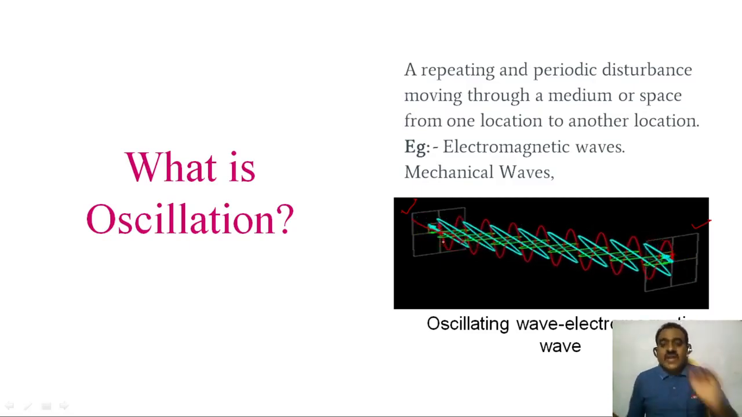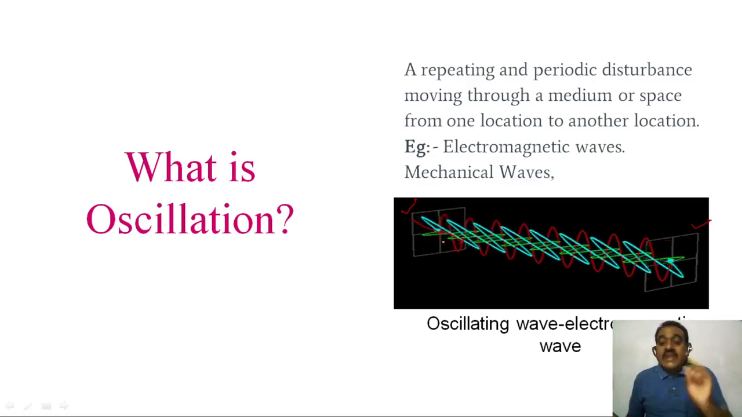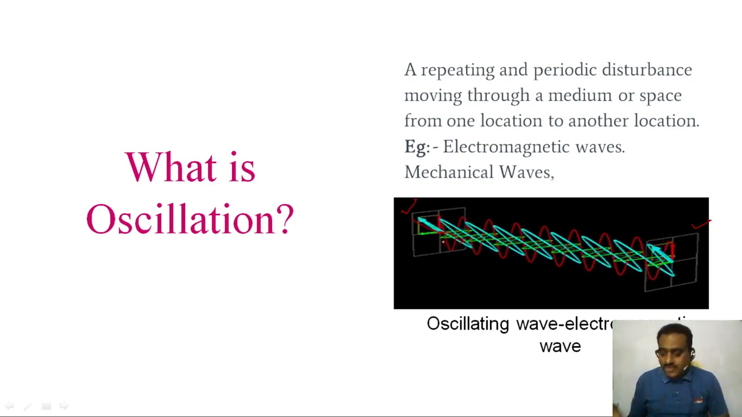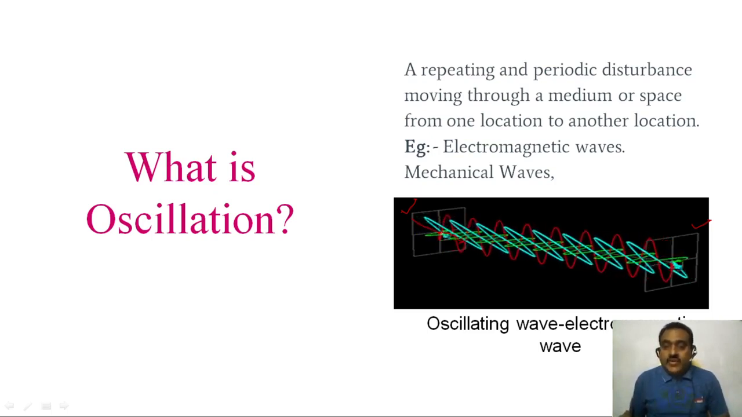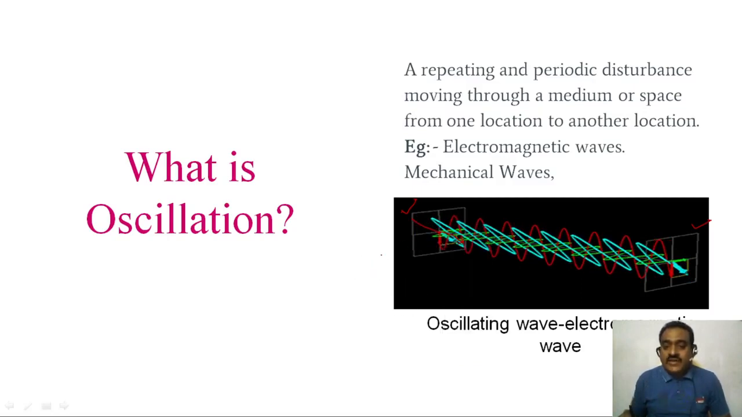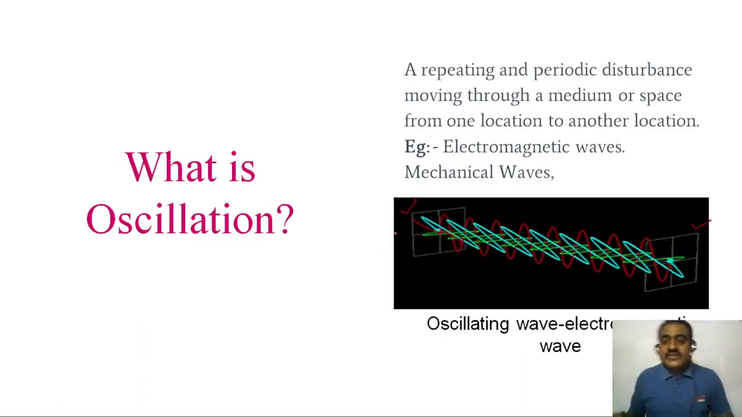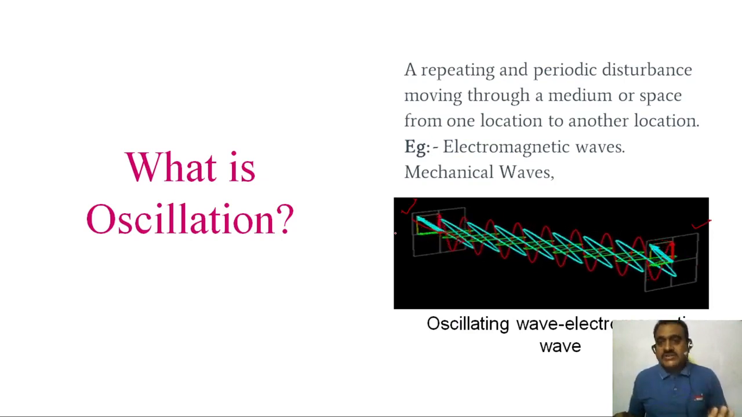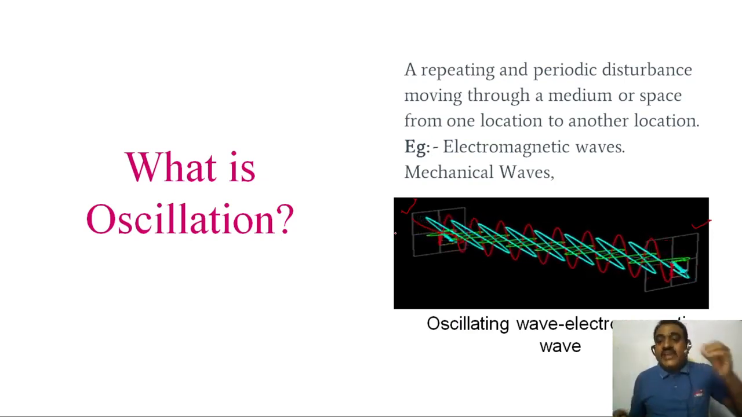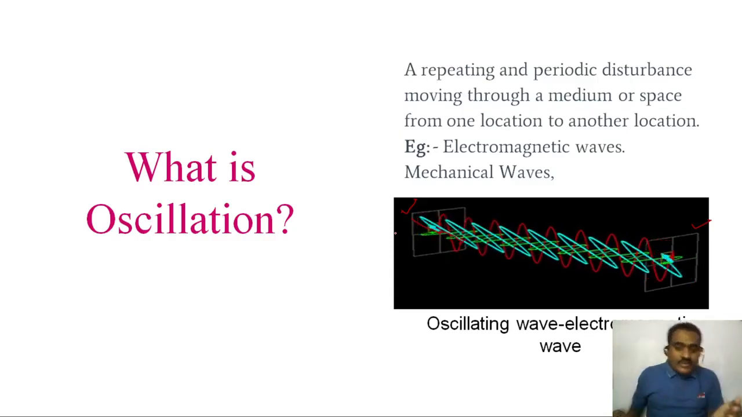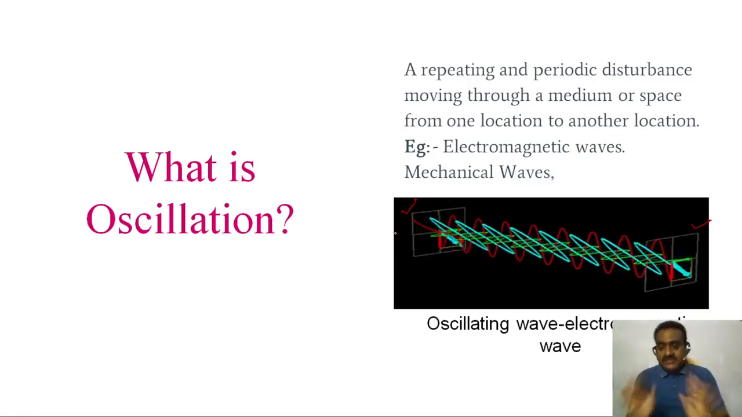This is the oscillating wave, the electromagnetic wave, an example of oscillation. You can observe here, this is the center point. From the center point, it is moving left side and also right side. This is the electromagnetic wave oscillation. A repeating and periodic disturbance moving through a medium or space from one location to another location is called oscillation.